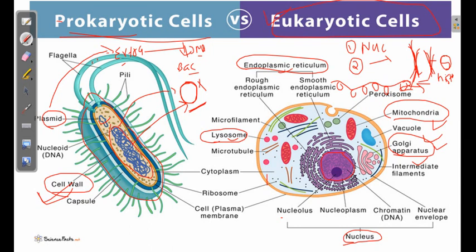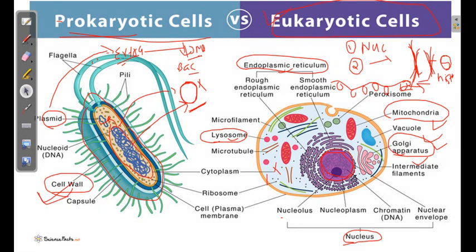Plasmids are DNA present besides the main chromosome in a prokaryotic cell, and this DNA can also self-replicate. They replicate on their own. These plasmids are not present in a eukaryotic cell. In a eukaryotic cell, the DNA in the form of chromosomes is present inside the nucleus only.